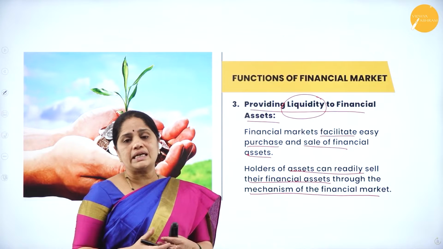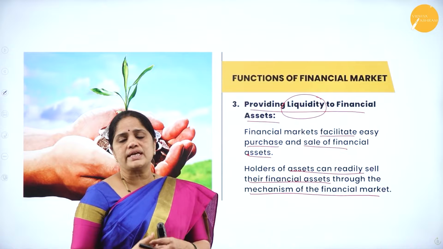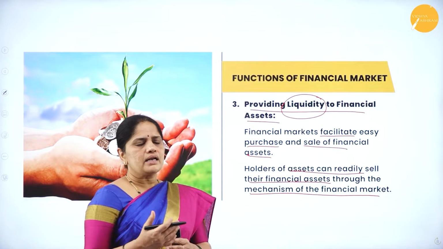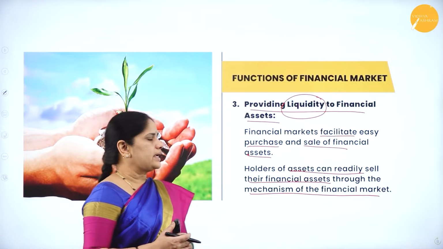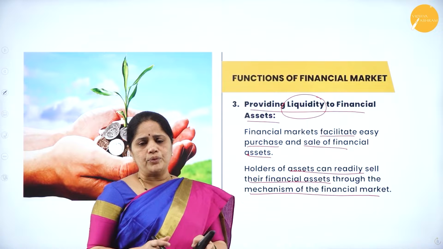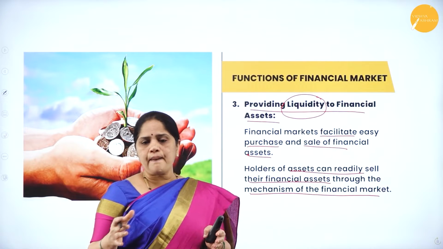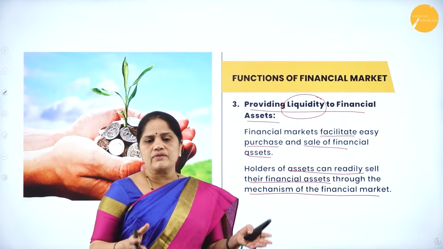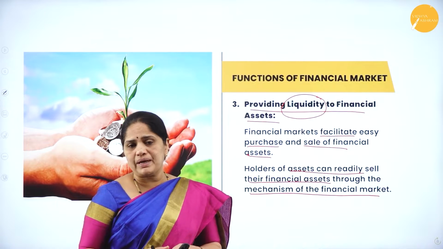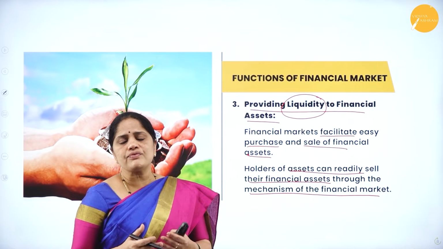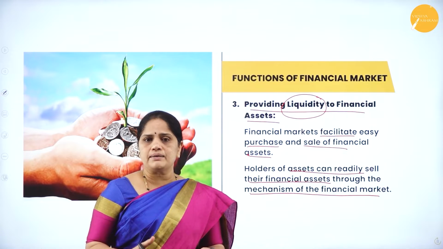Now, who is facilitating this conversion of shares into cash? It is the financial market. The financial market is a meeting place for both sellers of shares and buyers of shares. Here the forces of demand and supply apply, and as a result there will be price fixation of the shares and debentures.